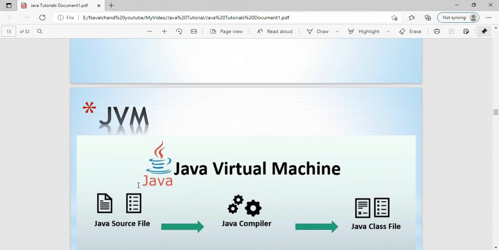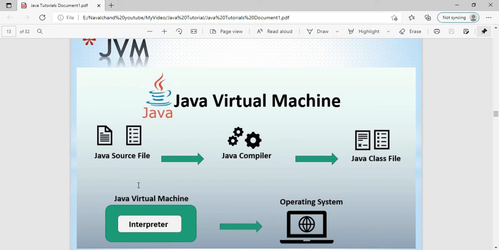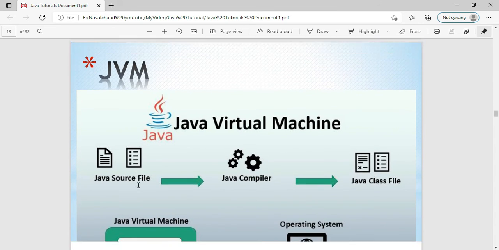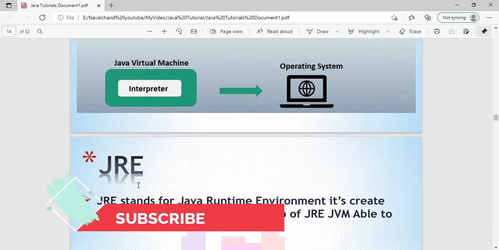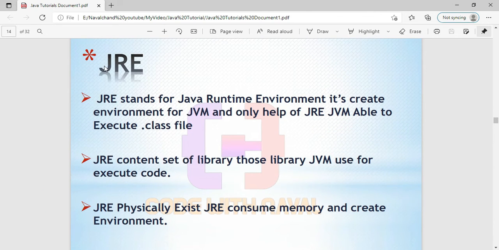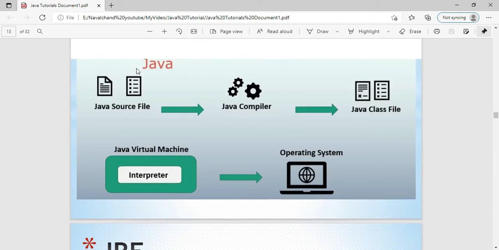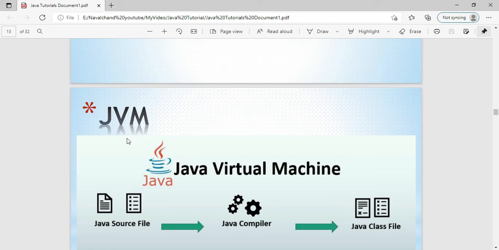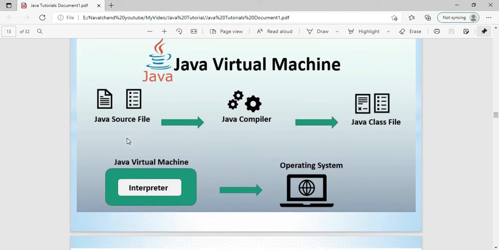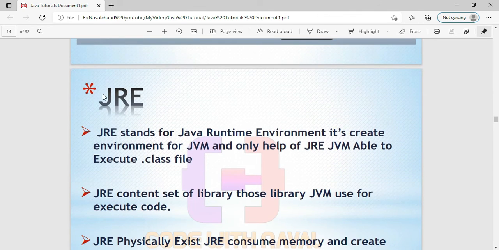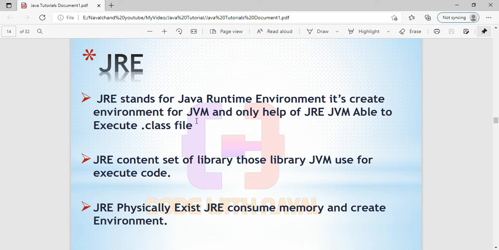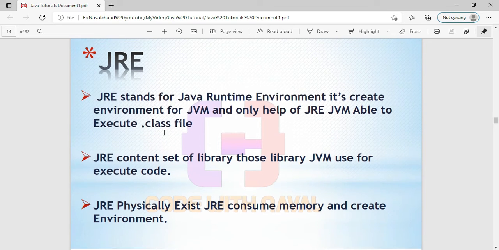We understood what is a JVM. JVM is only responsible to execute code, with the help of the JRE. Why is it taking help from the JRE? Because the JVM is not able to create its own environment. That's why the JRE creates the environment for the JVM, and the JVM uses that environment to execute the .class file.